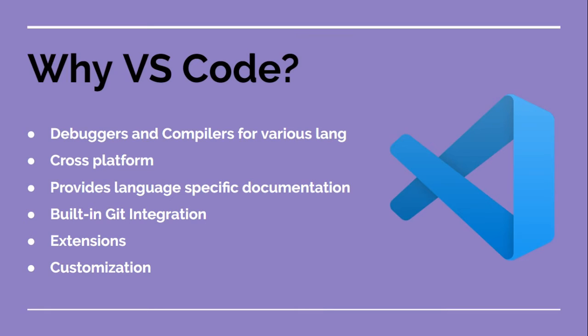And customization: you can customize VS Code and change your layout based upon your need. The main important point is extensions, and VS Code is very lightweight compared to Visual Studio.